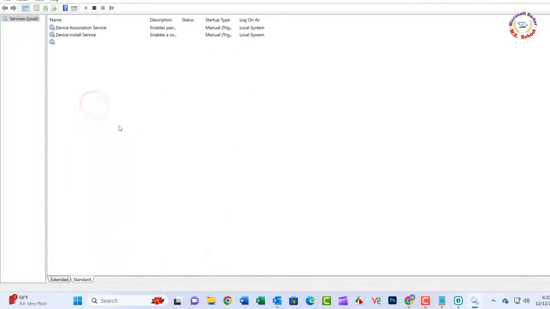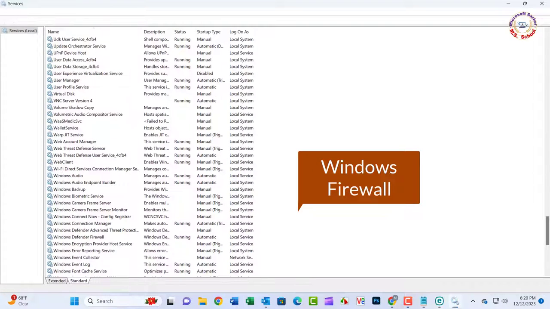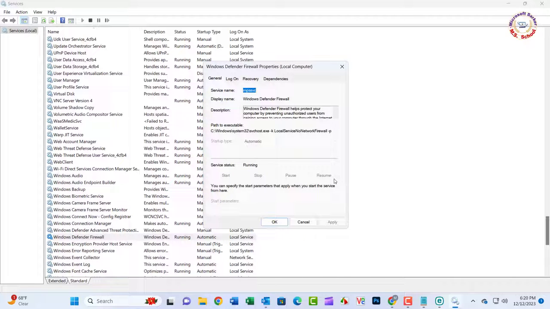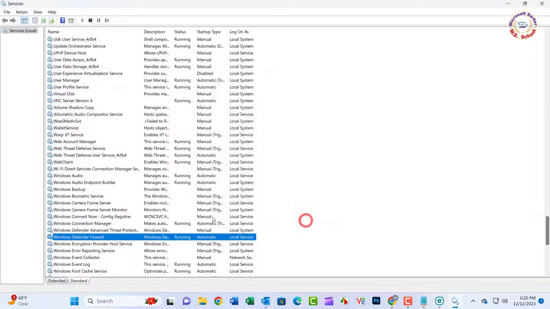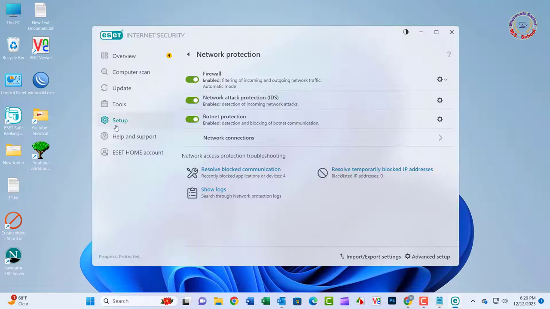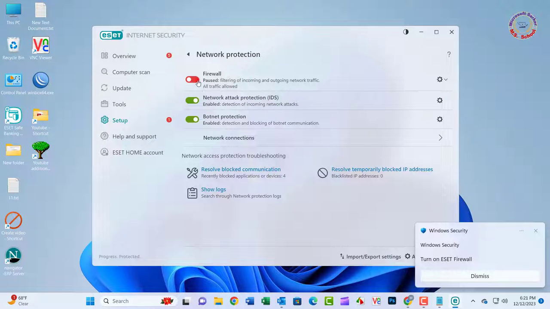In the Services window, locate the Windows Firewall. Right-click on Windows Firewall and select Properties. In the Properties window, click Restart. If not working, this issue may occur if you've stopped or disabled the Antivirus Firewall Service. Click on Disabled and again enable the firewall.